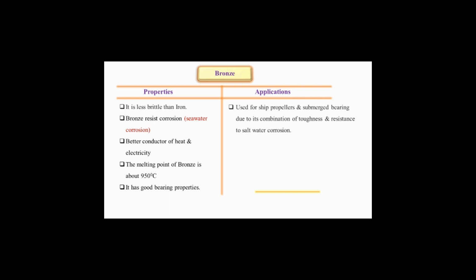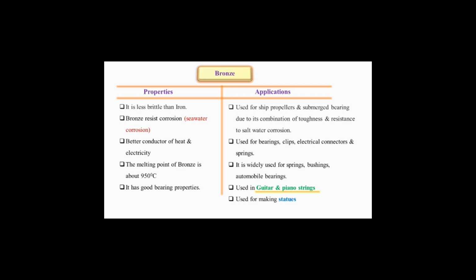Then its applications include ship propellers, submerged bearings. Again, it has a combination of toughness and resistance to salt water. That is why it is used in propellers and submerged bearings. Then it is used for bearing clips, electrical connectors and springs. It is widely used for springs, bushings, automobile bearings. Again, it is used in guitar and piano springs. The springs which are used to play guitar and piano are made up of bronze. Again, it is used for making statues.